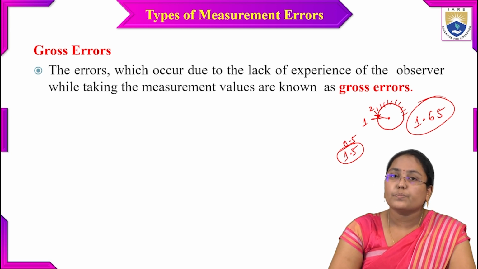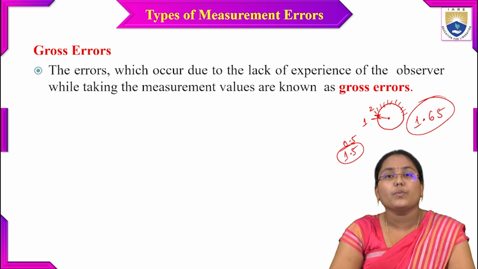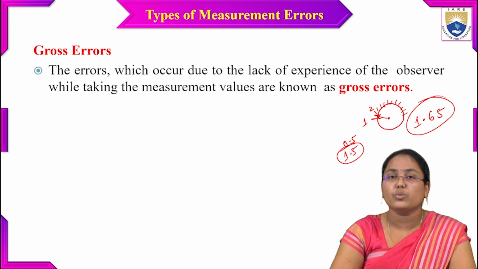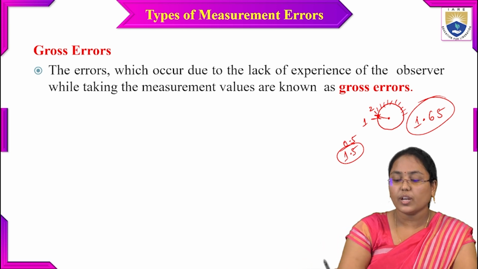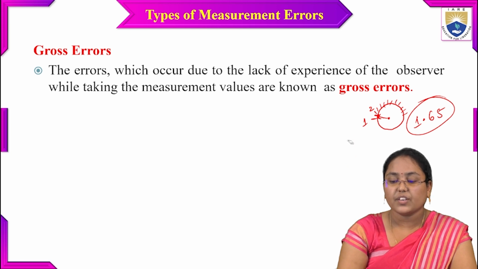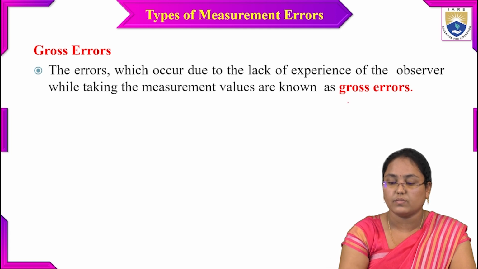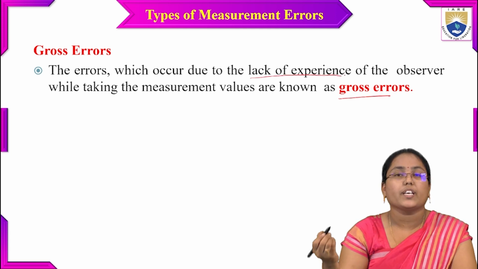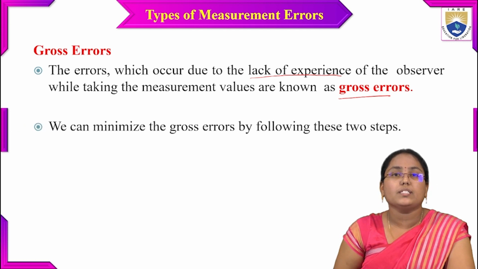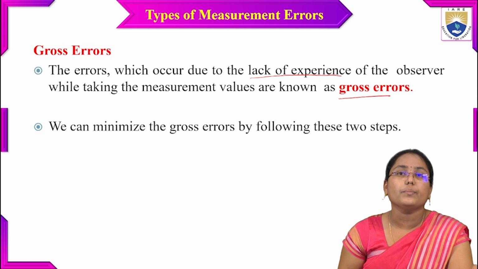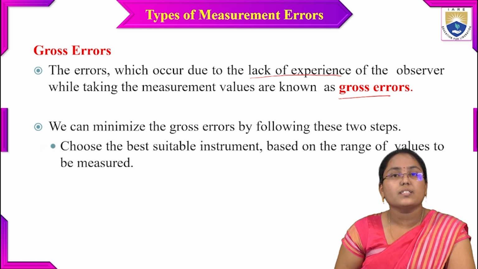The person who is dealing with a particular instrument over a period of time will have more experience than the person who is going to record something using the same instrument. So due to lack of experience, if any errors occur, that is nothing but gross errors. That is due to lack of experience of the observer. Now, how can we avoid or minimize these gross errors? By doing these 2 steps, we can minimize the gross errors.